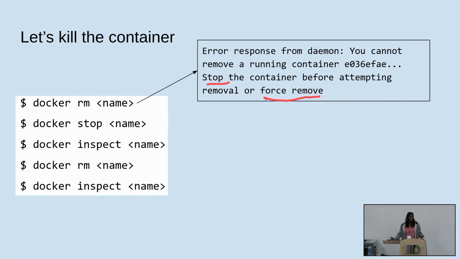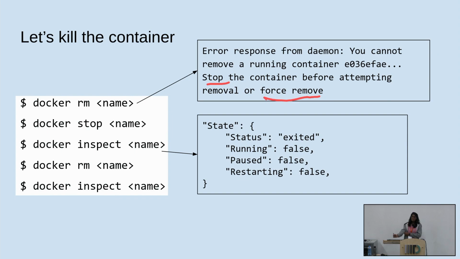Now you can do inspect again on your container. Amongst all that information, there was this thing that was talking about state. And here you can see what has changed. The status is now exited, and running is false. I think you saw that running was true before. Running is false. Now that your container is stopped, you can remove it.